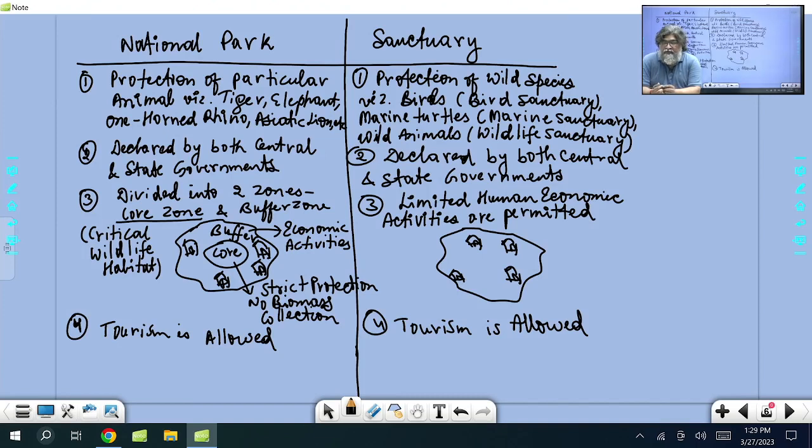But in a national park, when you declare a national park, strict protection is there. The government tries to have minimum or zero interference in a national park. The main purpose of a national park is the highest protection. So that's why in the core area generally they don't allow any settlement. But I've said some exceptions are there, like a primitive tribe or local tribe, scheduled tribes and forest dwellers, that can live inside the core area. But in general, government always tries to take them out, and they are settled in the buffer area of the national park.